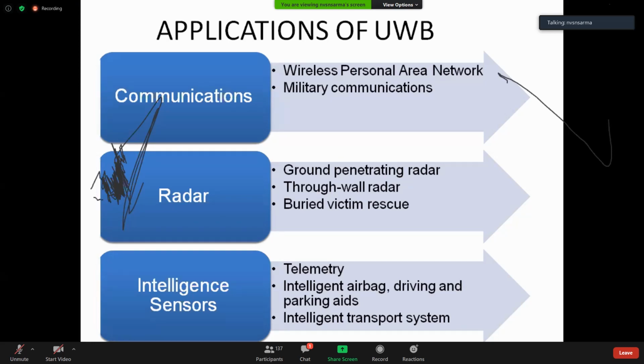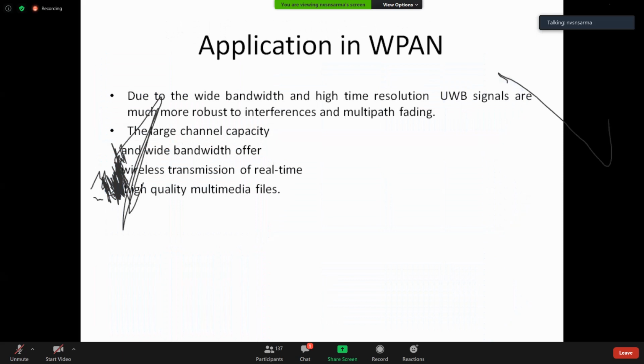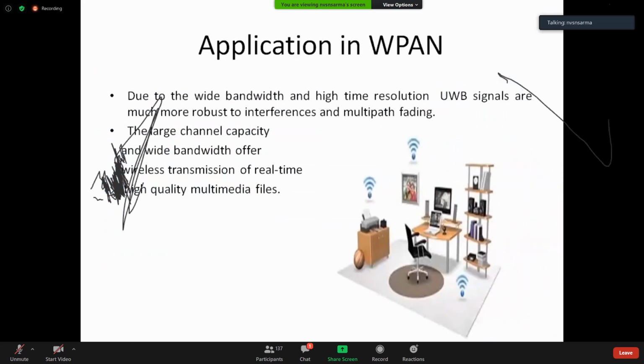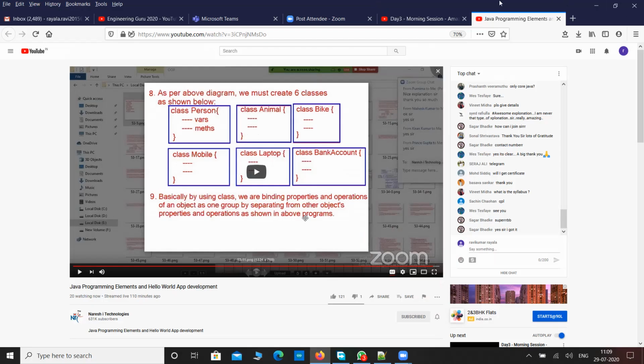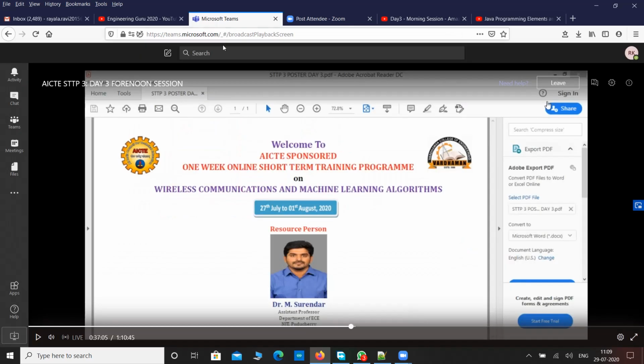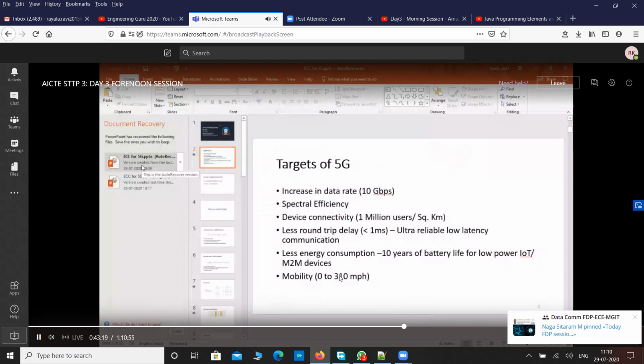So these are all other applications of ultra wideband. And these are some of the personal area communications, like you are using a laptop as well as a TV and tab, etc., for different applications simultaneously from the same router. Then you want to go for an ultra wideband communication system for those things. They have extremely small transmit power and short communication distance.